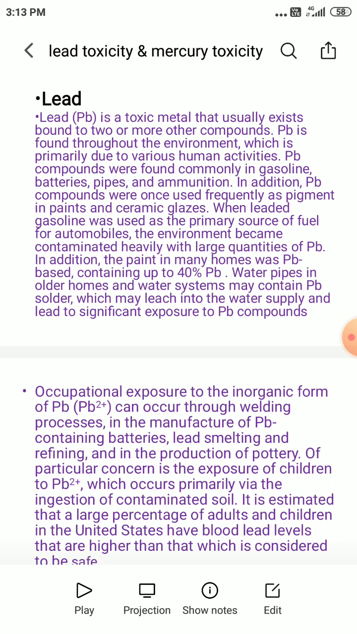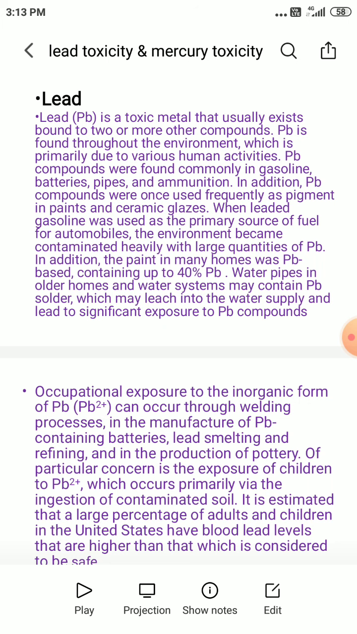These compounds are commonly found in gasoline, as well as in batteries, pipes, and even in ammunition. In addition to this, lead compounds can also be used frequently as pigments in paints and ceramic glazes, right? Ceramic glazes you might have observed. Lead is the most common heavy metal present in paints.